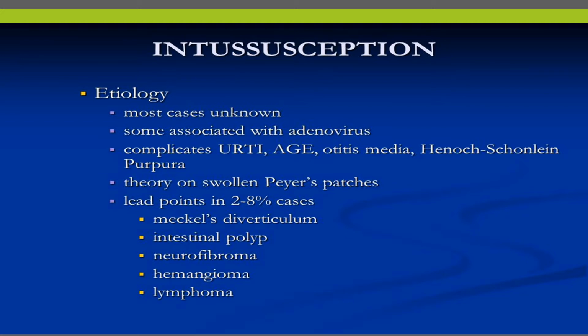And in pediatrics, lead points are seen in 2 to 8% of cases. Those lead points include Meckel's diverticulum, intestinal polyp, neurofibroma, hemangioma, and lymphoma. But the majority, around 90% of intussusception cases in pediatrics, have no leading cause.